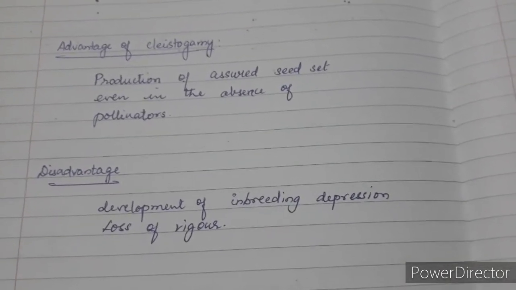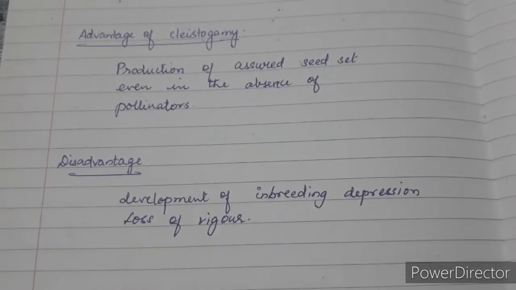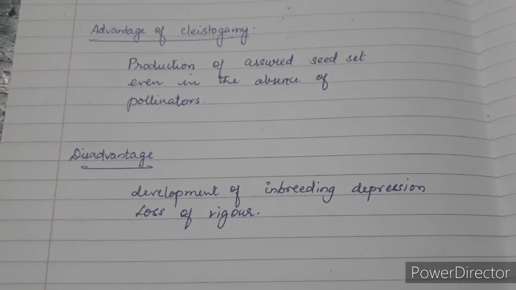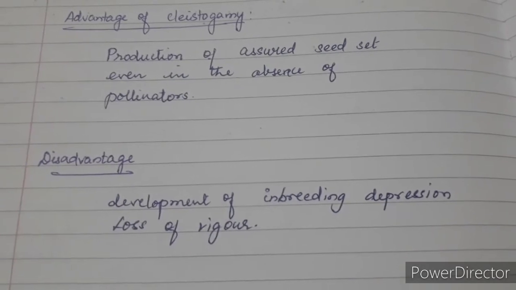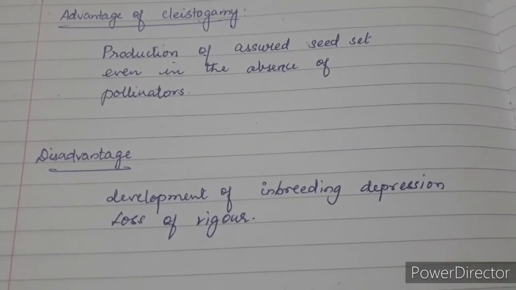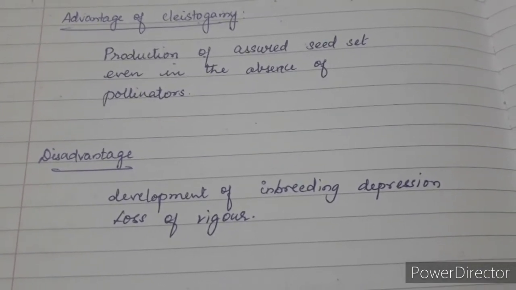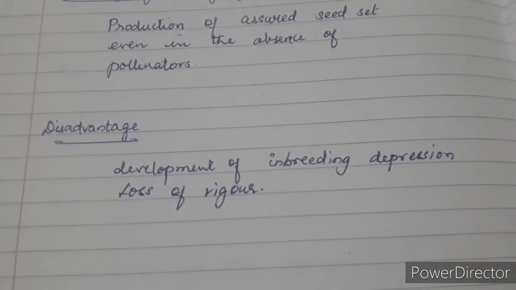The next thing we are going to discuss is the advantages of cleistogamy. What are the advantages of having a closed flower? Having a closed flower is referred to as cleistogamy. So here the production of the seed set is assured even in the absence of pollinators. Okay, so you are going to get seeds for sure, which can give rise to the next generation of the plants. Disadvantages,